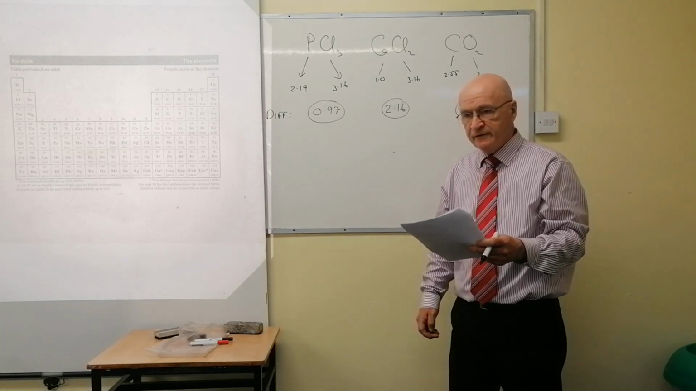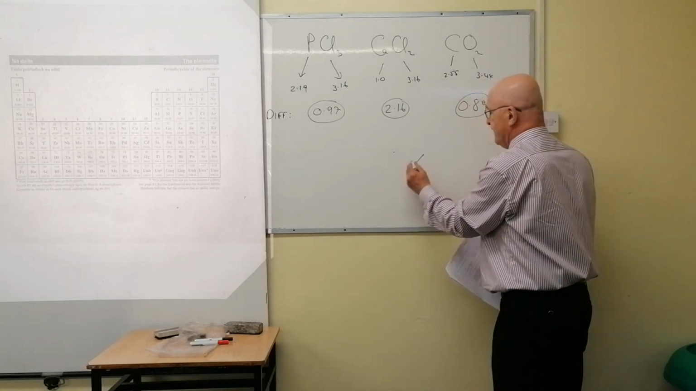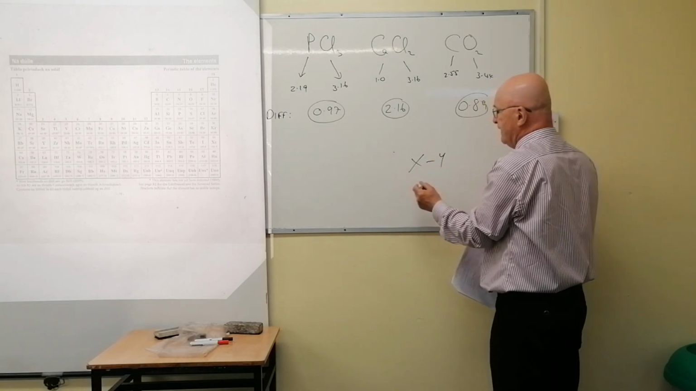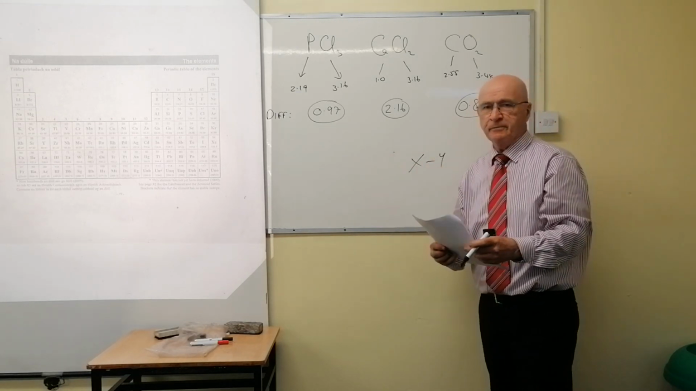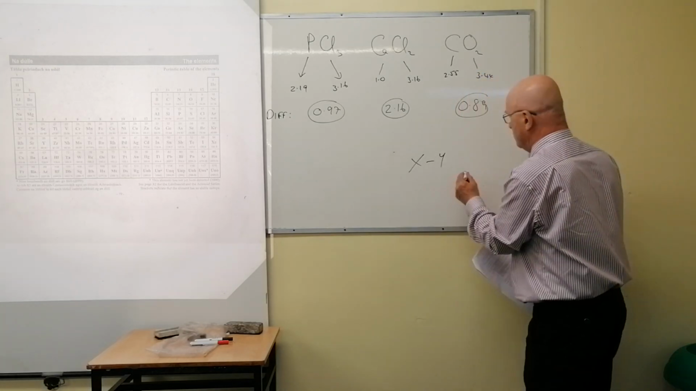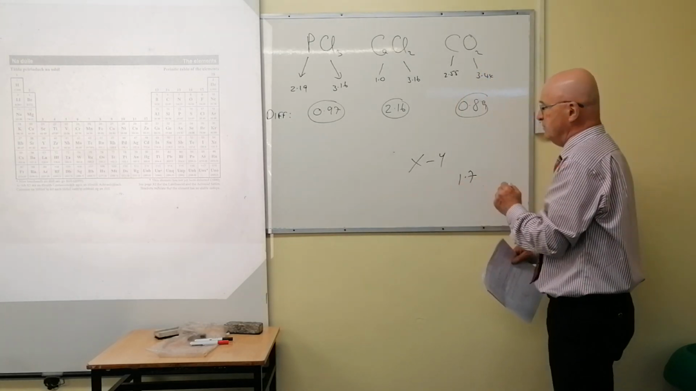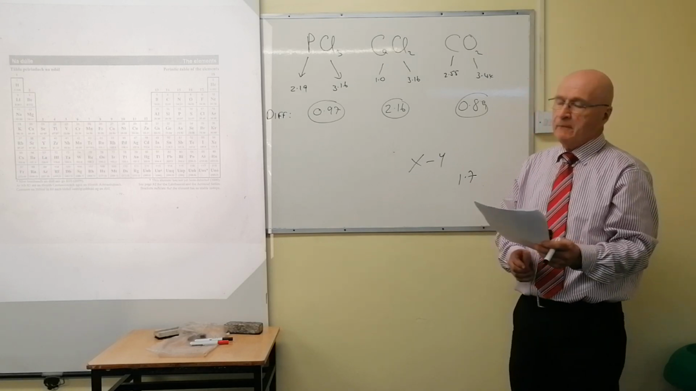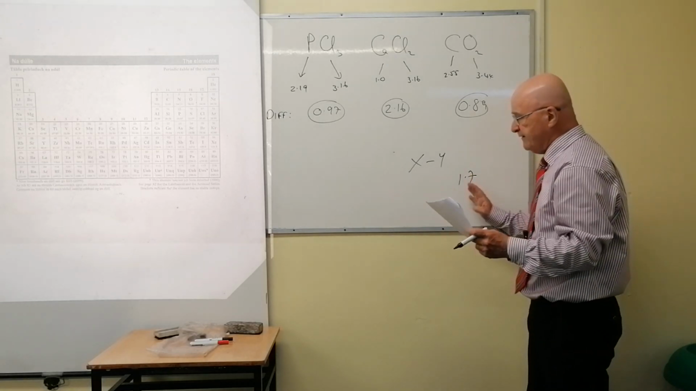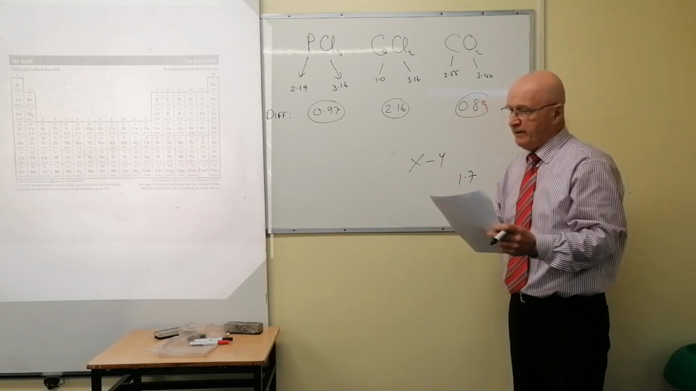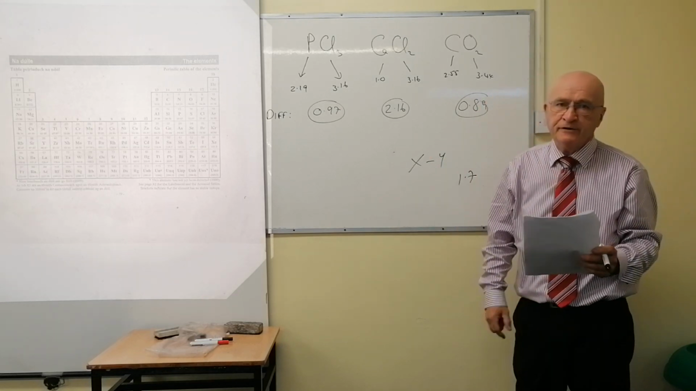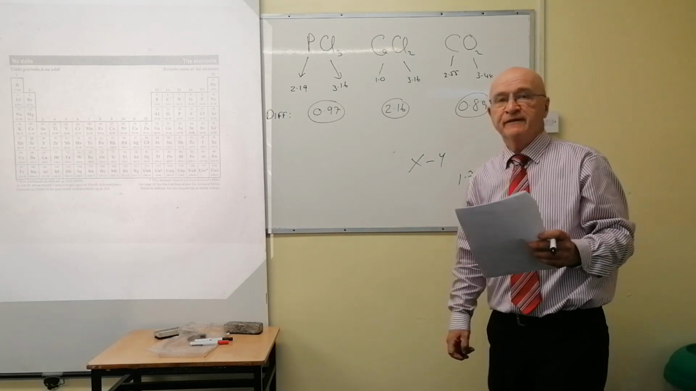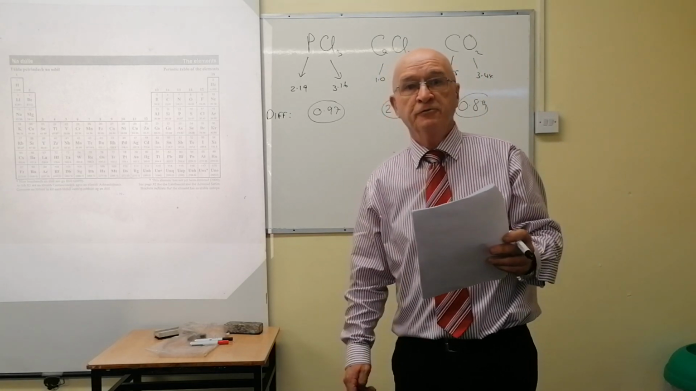If the electronegativity values between two atoms, X and Y, differ by 1.7 or more, then that particular bond will be ionic. If it's less than 1.7, it will be polar covalent. And if the difference is 0 or almost 0, it will be covalent.